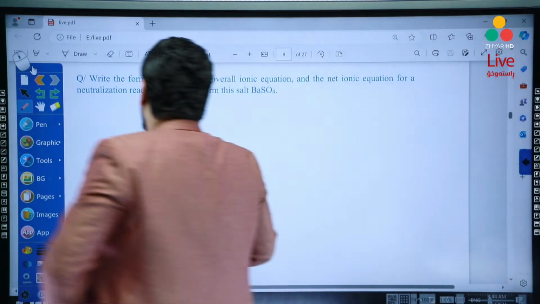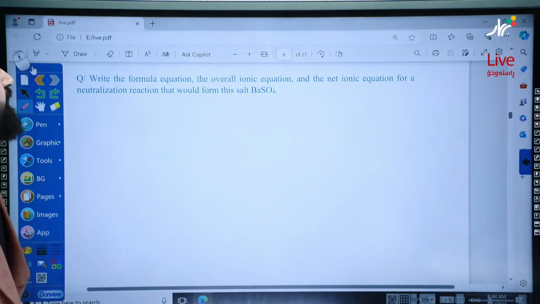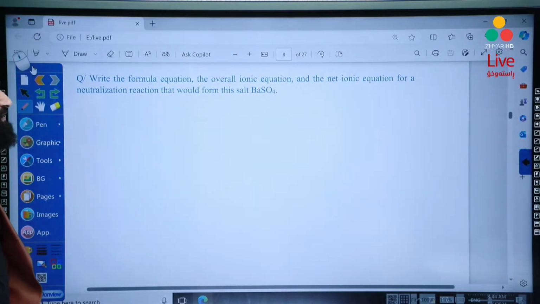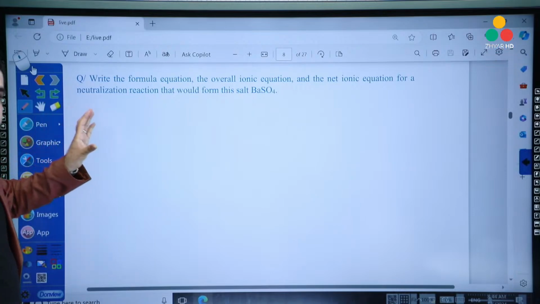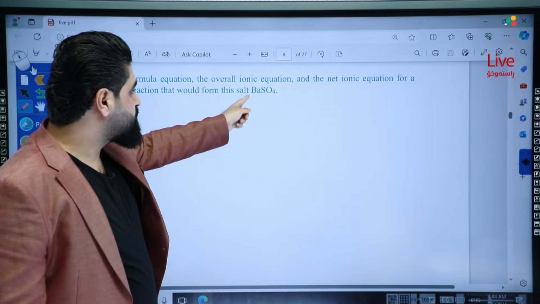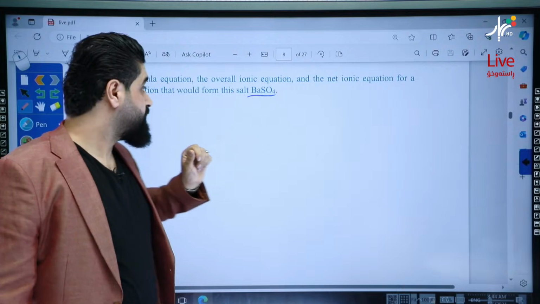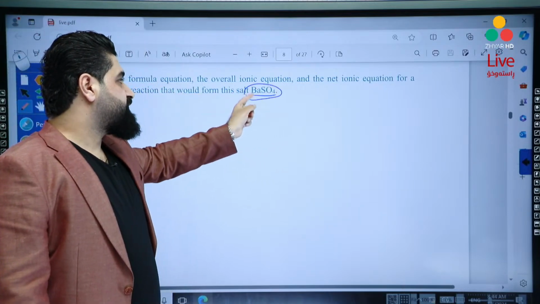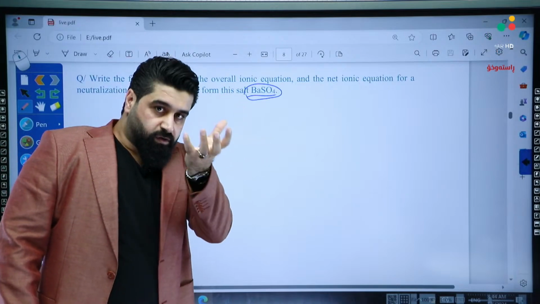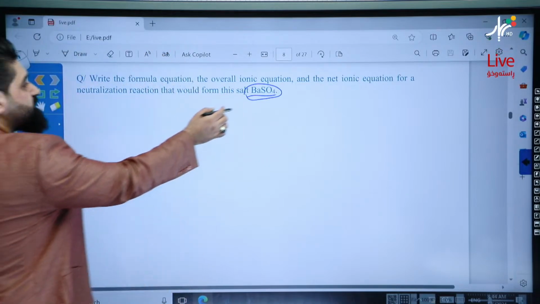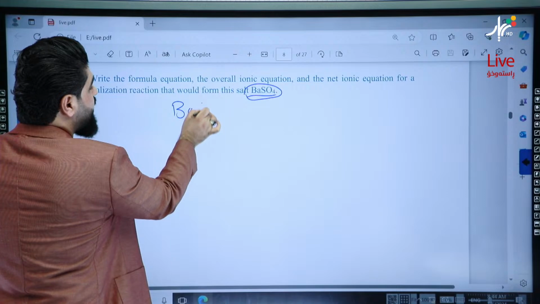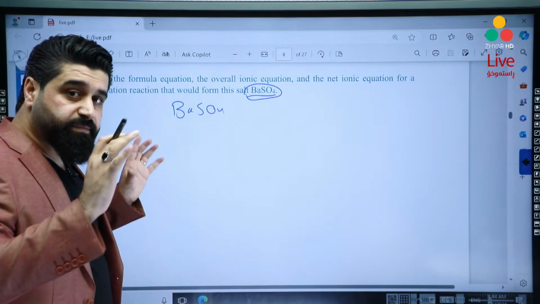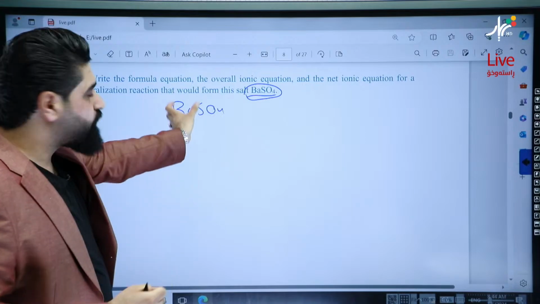Write the formula equation, the overall ionic equation, and the net ionic equation for the neutralization reaction between those acid and base that form this salt. Look, there's no acid and base. The question gave us the salt directly. So first, we have to return back to the acid and the base that reacted to form this salt.